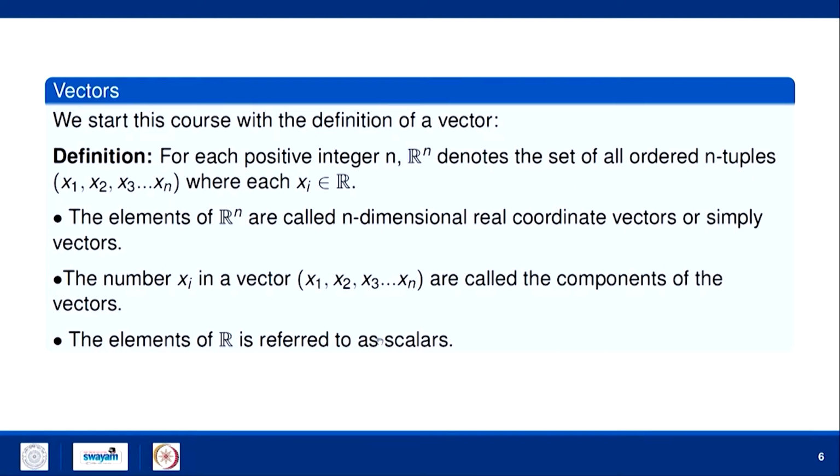So, for example, I am saying here Rn. If you take n equal to 2, you will have points like (1, 2), (3, 5), etc. So, what is this? These are points in R2. All the points in R2 represent vectors, where the first component is the x coordinate and the second component is the y coordinate.